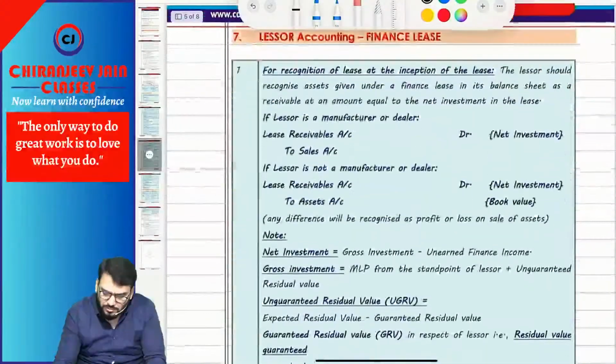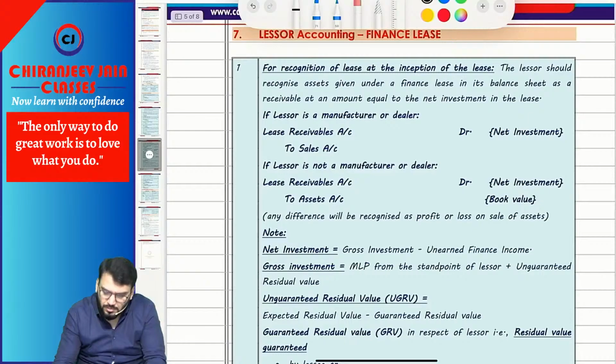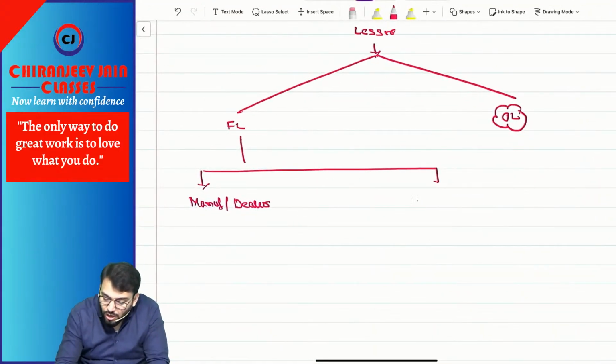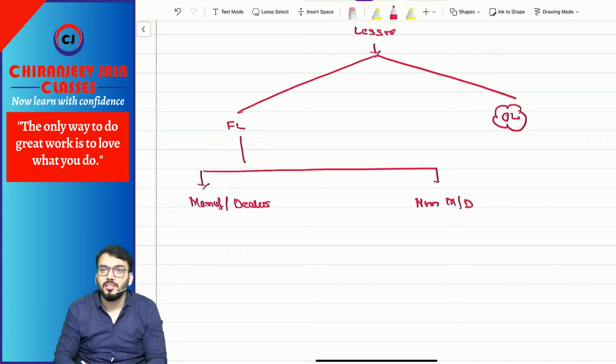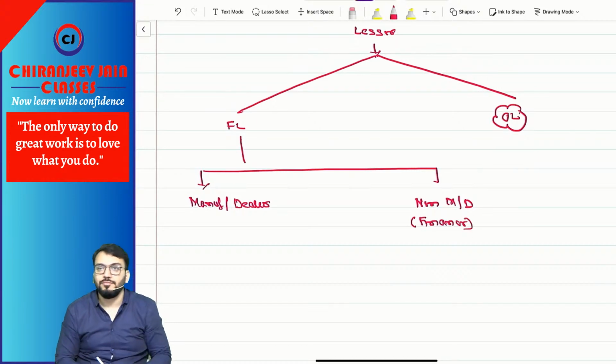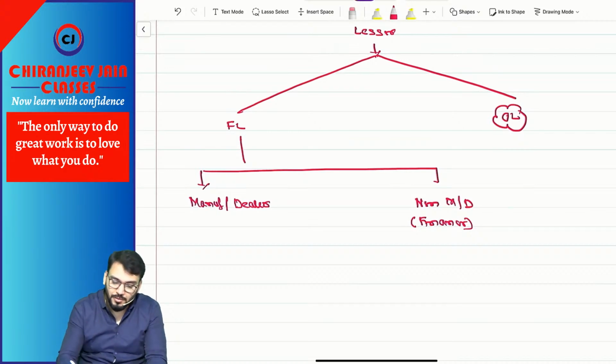So, the lessor is either a manufacturer or dealer, or it is a non-manufacturer or dealer. Non-manufacturer dealer means he is a financer. He is a financer. Understood what I am saying? Are you able to understand?